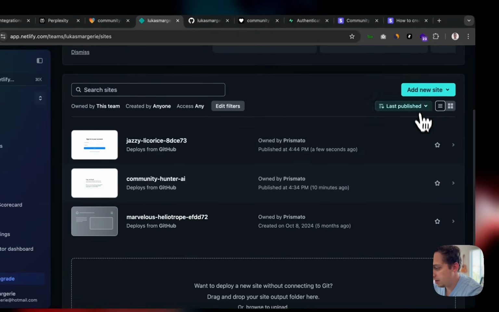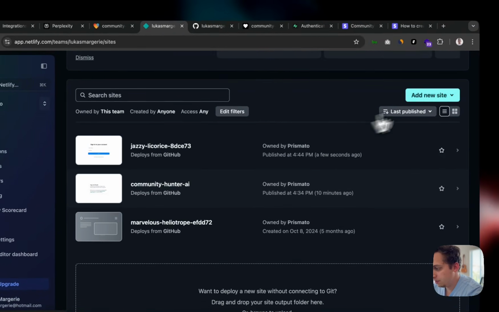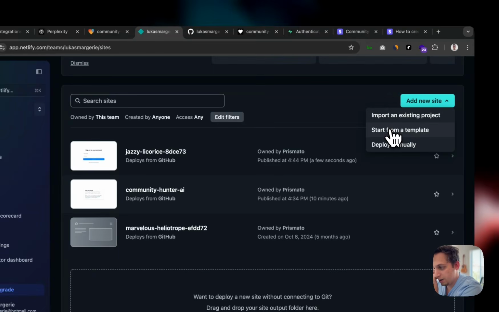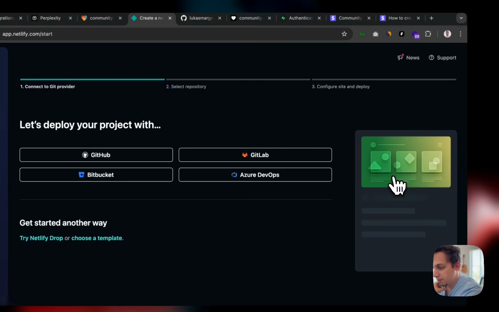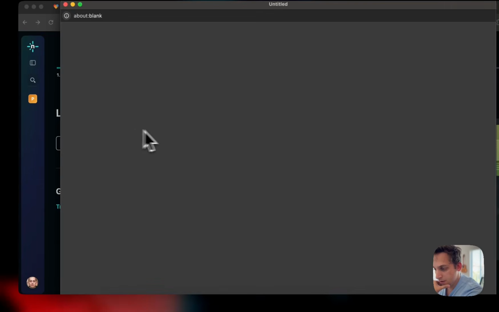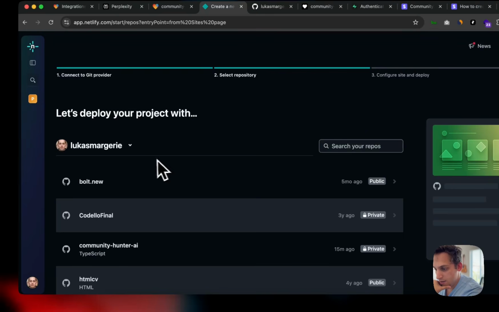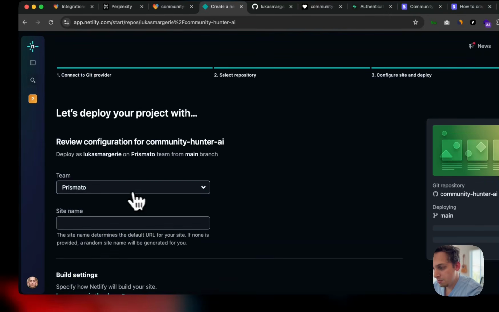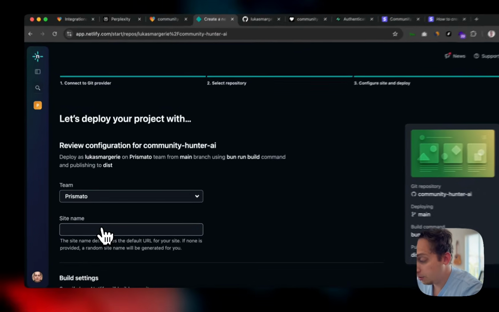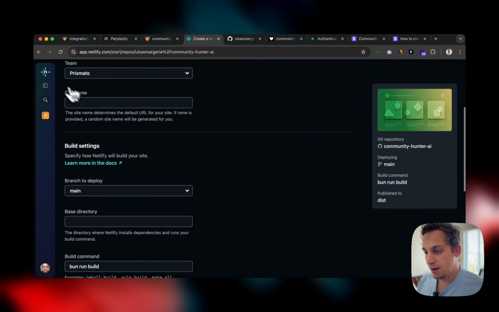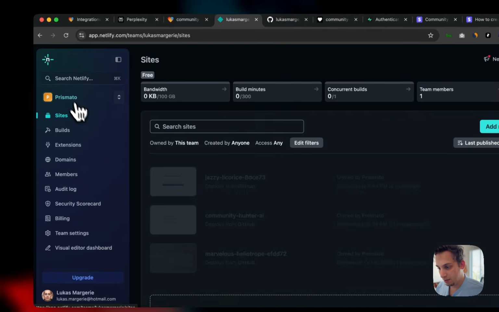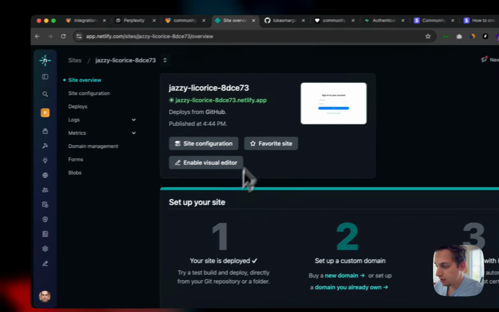So I added this one first. So I'm going to do the whole thing from scratch. I press start, import an existing project, connect to GitHub, it authorized, and then I chose the repository. And before, I wrote a site name. Don't do that, right? Just leave it blank and then deploy. And then now it works. So basically I can go back to my sites and we have it here.